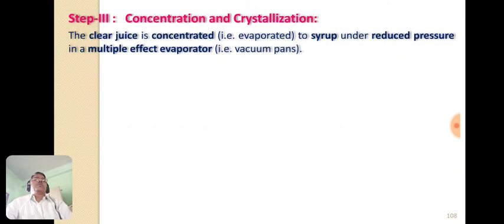Now our step third is the concentration and crystallization. Here the clear juice obtained in step second is concentrated, means allowed to evaporate, in order to get the syrup under reduced pressure in a multiple effect evaporator, which are known as vacuum pans.